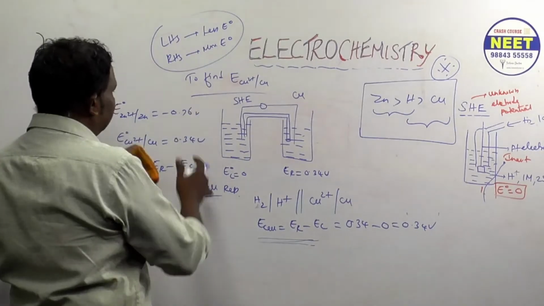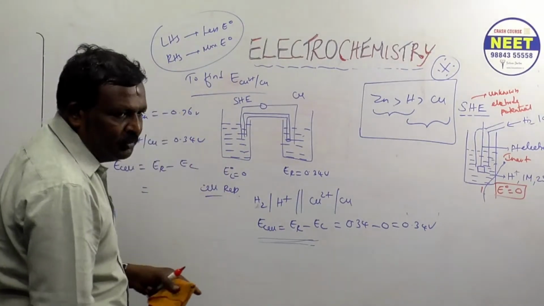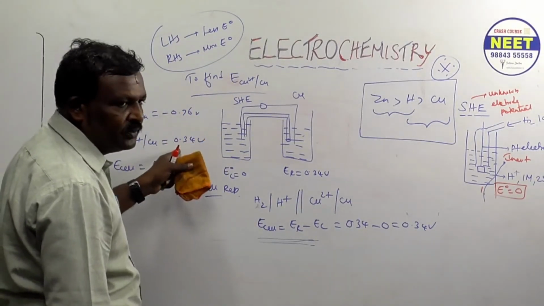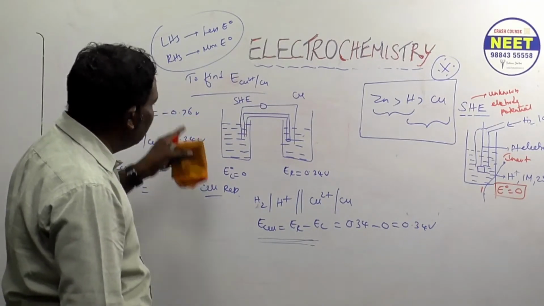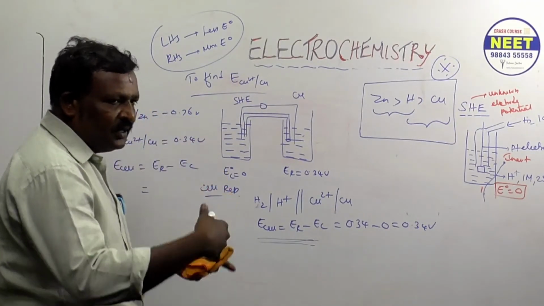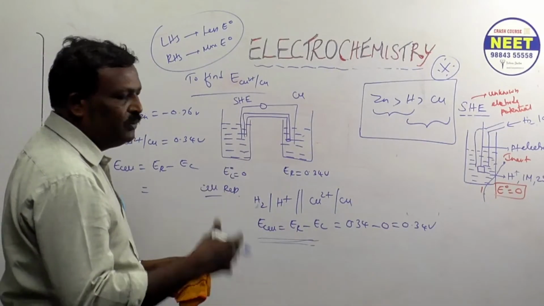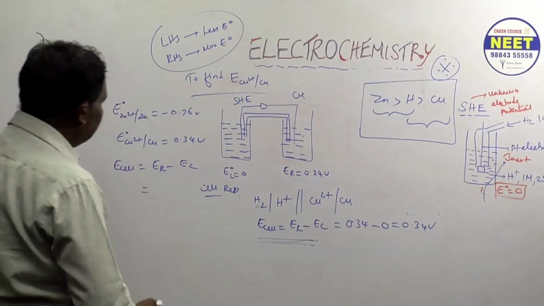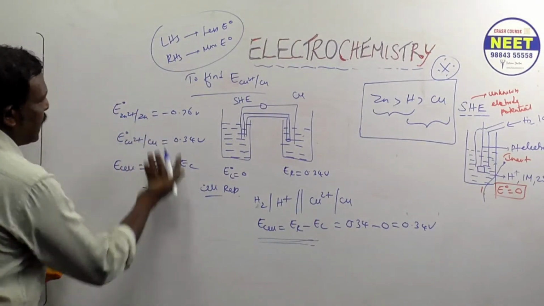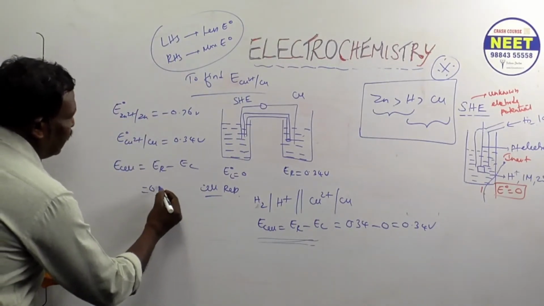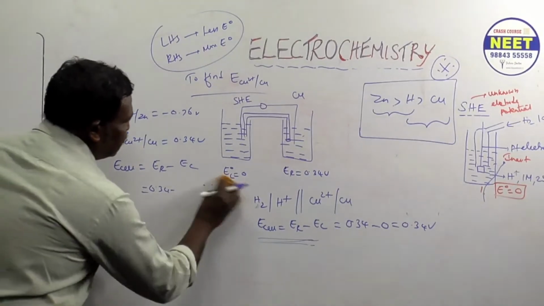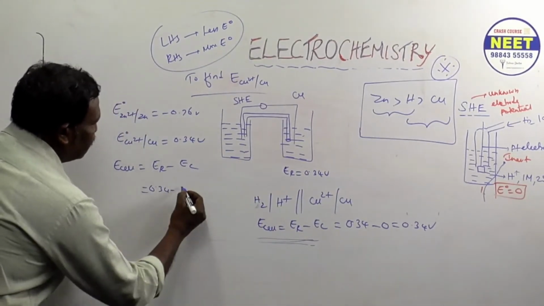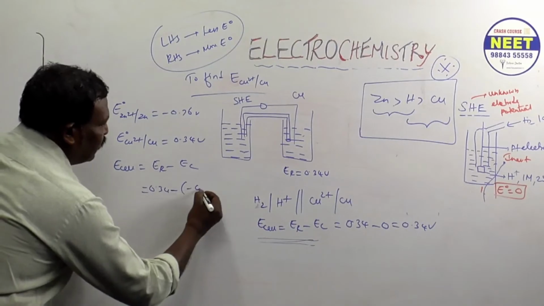So if you know this, suppose both are positive, or one is negative and one is positive. Negative is less, positive is more. If both are positive, among the positives, the one with less value is the left hand side. Now the 0.34 minus, already minus, no?